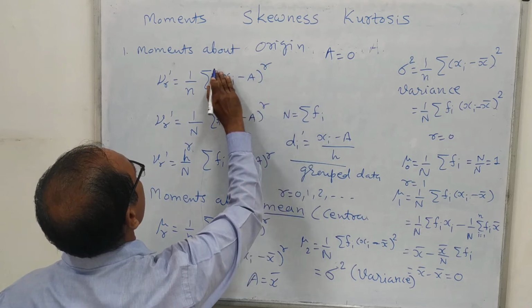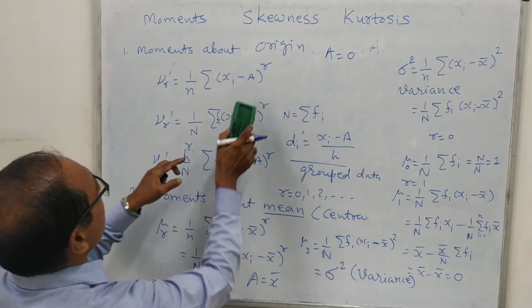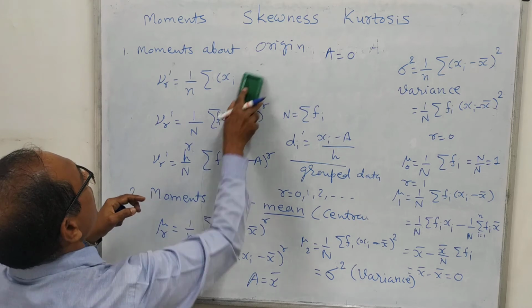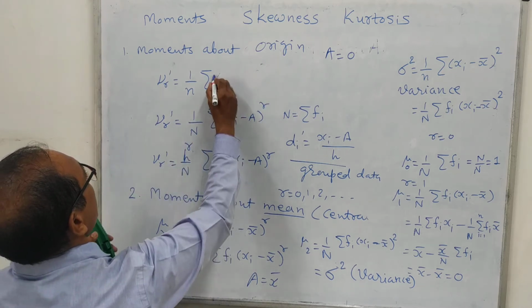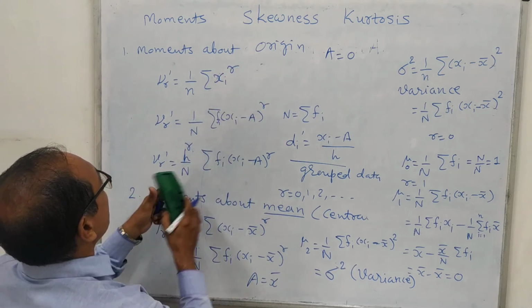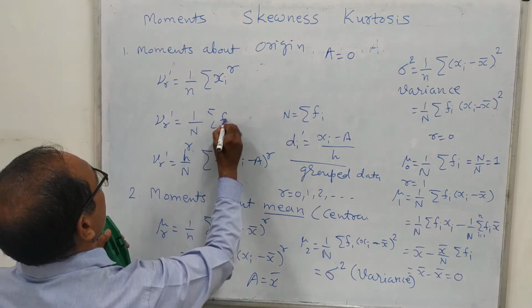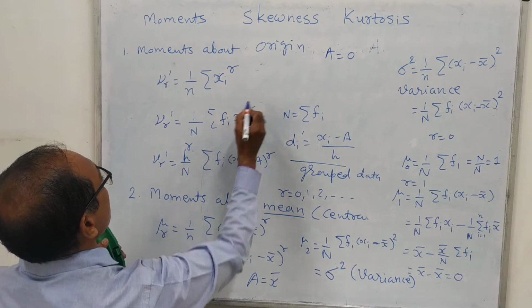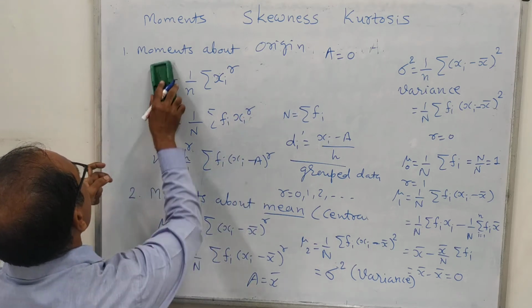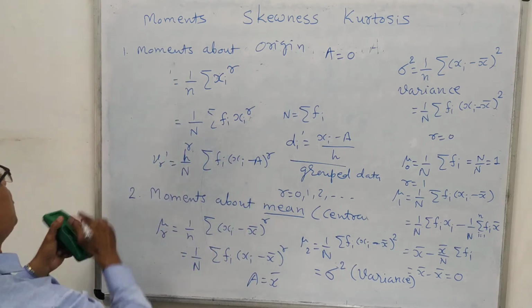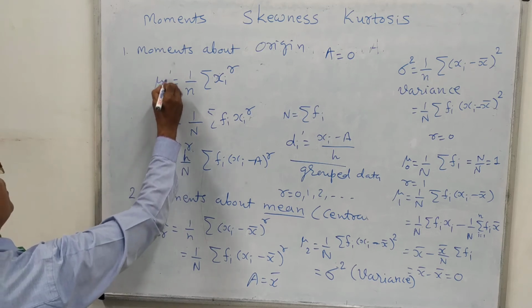So if we put a equal to 0, then this formula will become xi whole raised to r. This again becomes fi xi raised to r, and we will denote this formula by mu r dash.